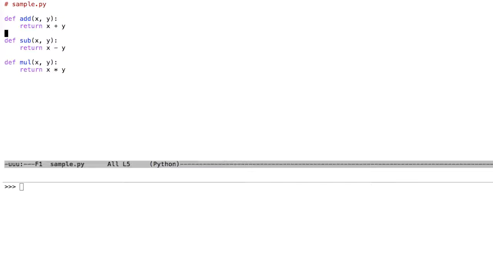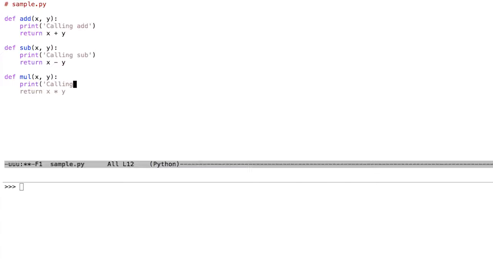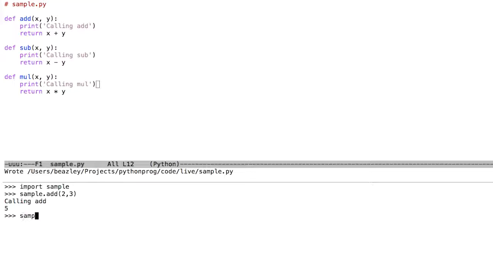Let's say I wanted to take this code and add logging to it. Like I wanted to add a logging message to every single one of those functions. One of the ways that you could do that is I could add a print statement to every single function. I could come in here and say, okay, you're calling add, and now you're calling sub, and now you're calling mul. And by doing that, I magically get some logging added to it. It's almost so uninteresting, I hesitate to do it, but let's make sure that it works here. So we have our functions with logging on it.